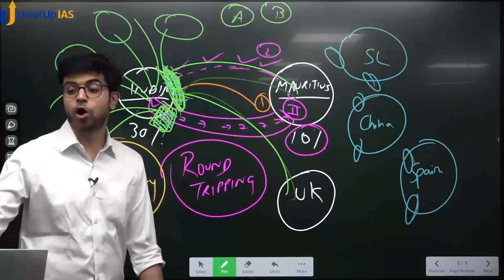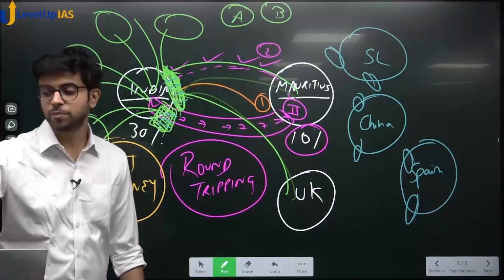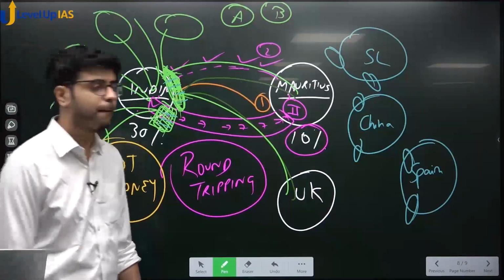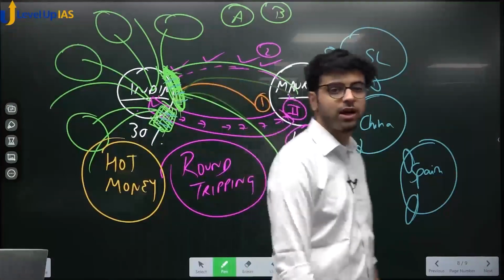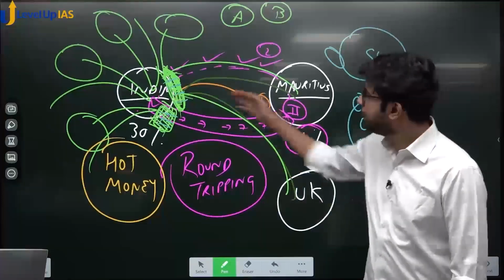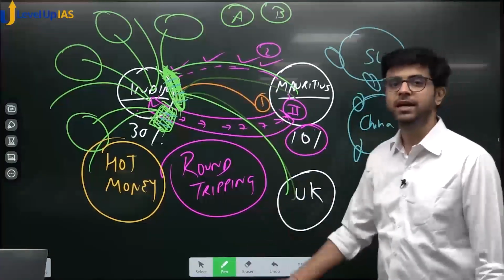This money is called hot money. Why is it called hot money? Can you tell? What do you think? Because it is coming in, going out, coming in, going out. It is heated money. It is hot money.